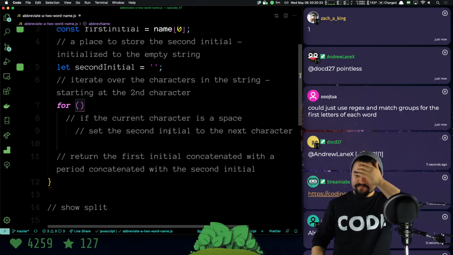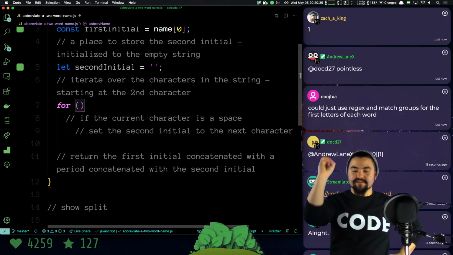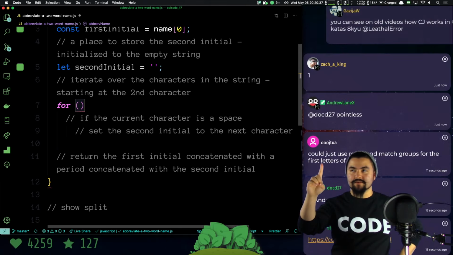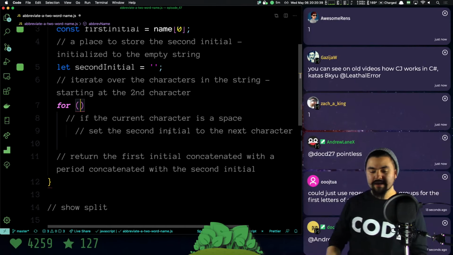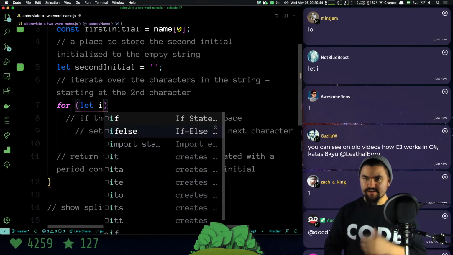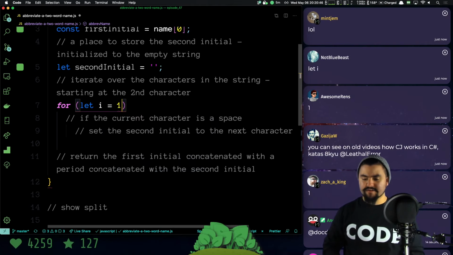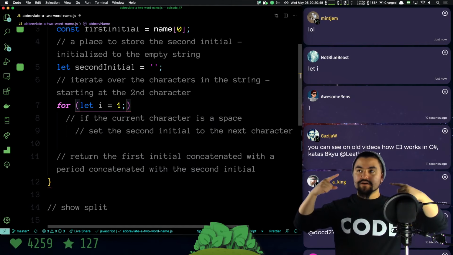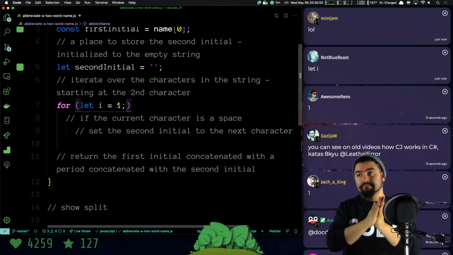Okay, 1. Yeah, 1. Because the 0 is the first initial, 1 would be the character after the first initial. So we need to start our for loop at 1. So I'll say let i, which is our iterator, our index, that starts off at 1. And I want to basically,